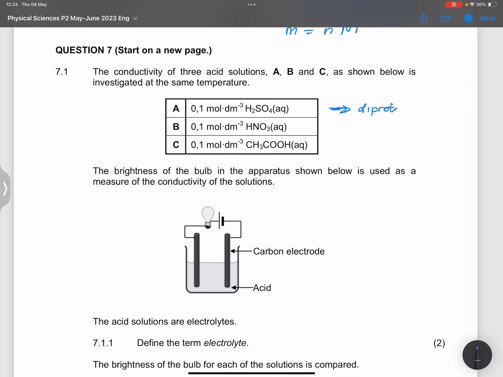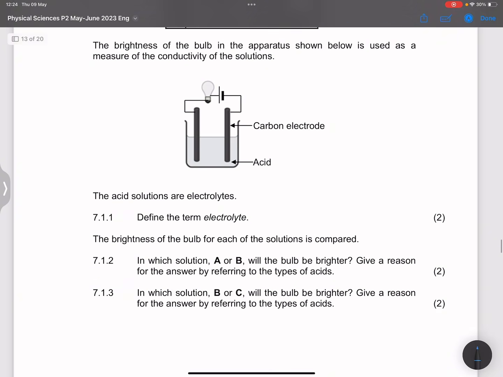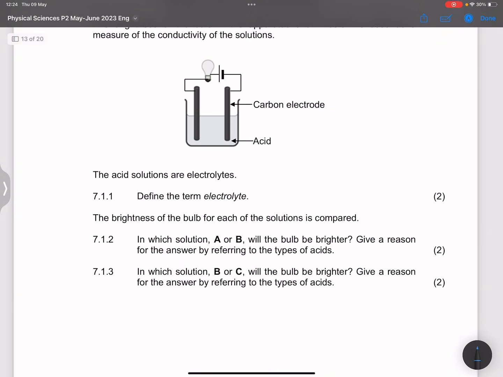Okay, so remember, sulfuric acid is able to donate 2, so therefore it will contribute more ions in this case. They're both strong acids, but because sulfuric acid is a diprotic acid, it will burn brighter in bulb A. They say give a reason for the answer by referring to the type of acids.